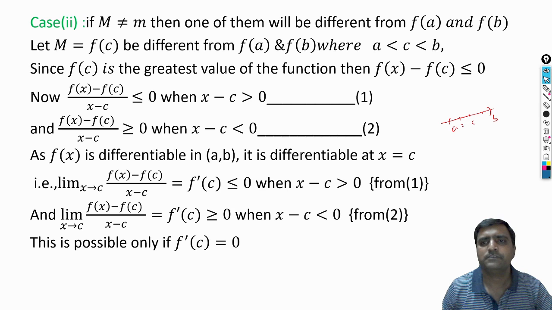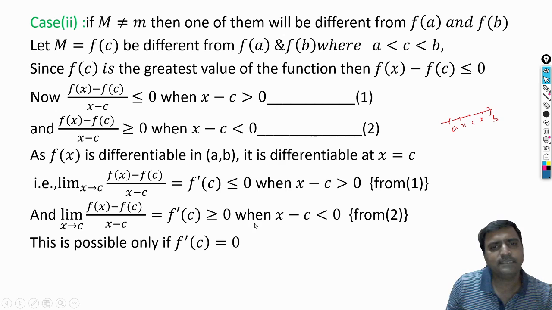Suppose when x is here, x minus c is greater than zero. Suppose when x is here, c is less than x. But wherever you choose x, it has no restrictions. Wherever you choose x, it must give the same value for f dash of c. But in one case it is negative, in the other case it is positive. So it is possible only when f dash of c is equal to 0.